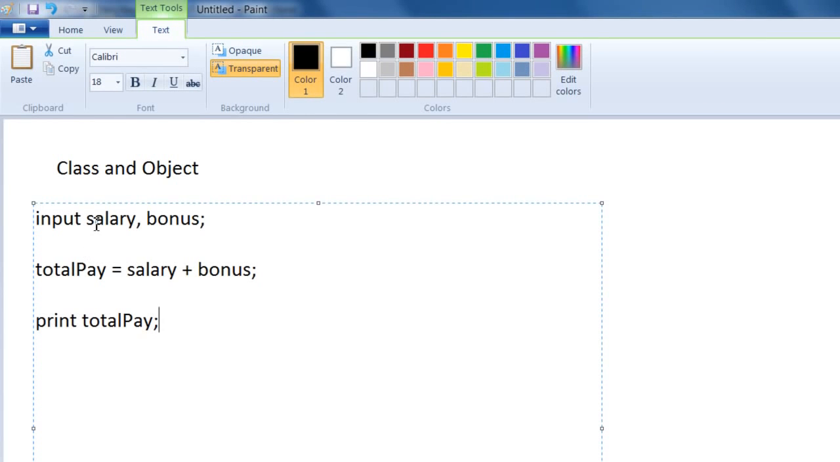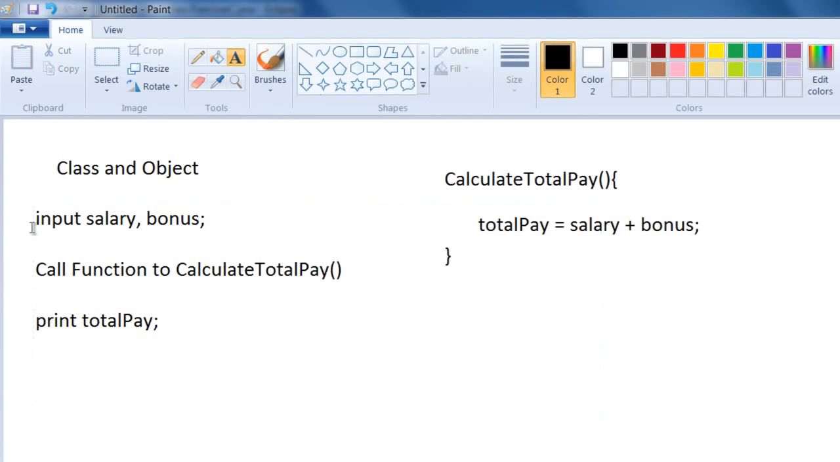So given a situation where we have the employee salary and bonus, we will add up the salary and bonus and then print the total pay. Or if you have done some COBOL or Fortran, we may call a method or a subroutine here. So here if you notice, we are taking the input of salary and bonus, and then we are calling some kind of a function or subroutine to calculate total pay, and then this function will calculate the total pay, and then we will print the total pay.